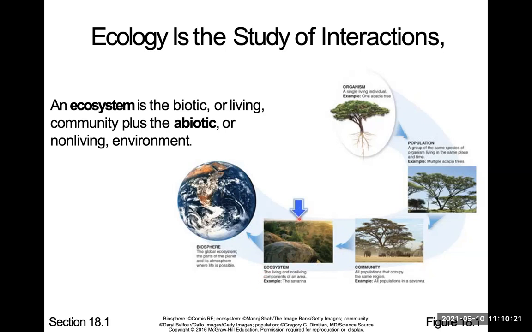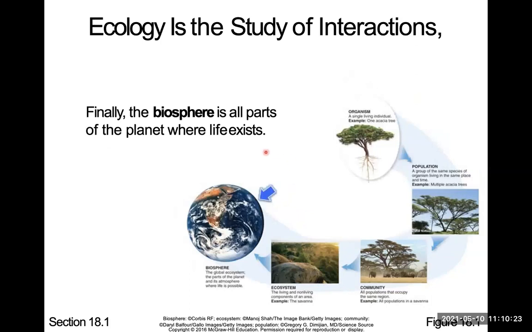And then the last thing we have is the biosphere. We have only one sample size for this. That's our planet Earth. It's all parts of the planet where life exists. It considers non-living, living, all different parts. It's the global ecosystem. We have only one sample size of this for now. Maybe we'll have another one in the future, maybe once they find another planet that's Earth-like. But for now, we have only one sample size of biosphere. So those were the definitions.